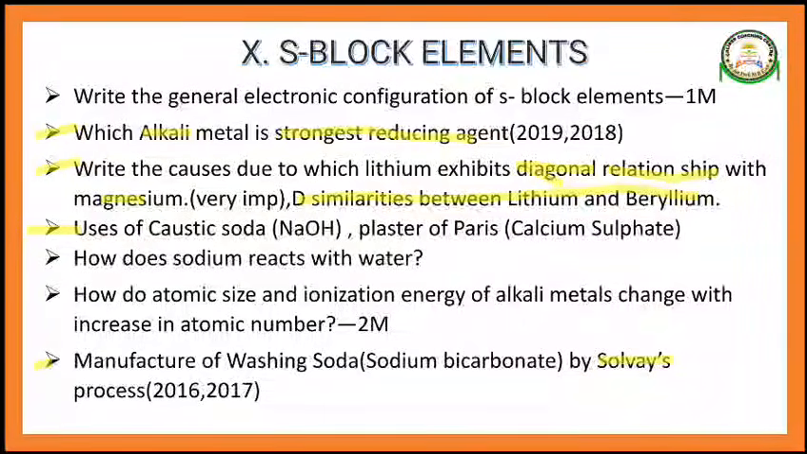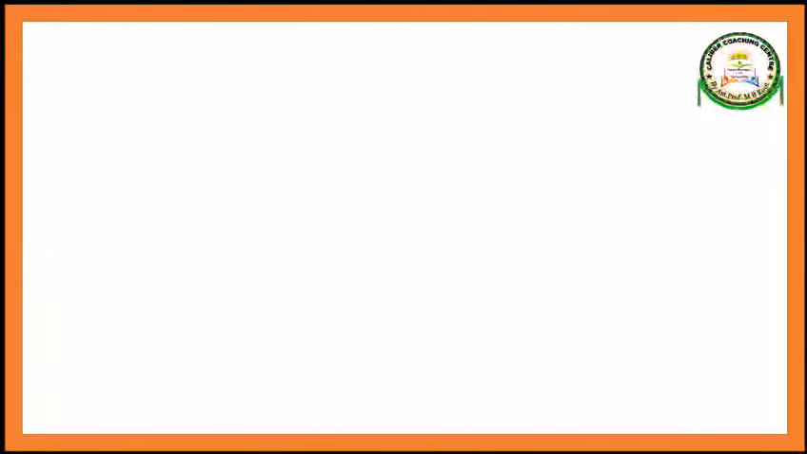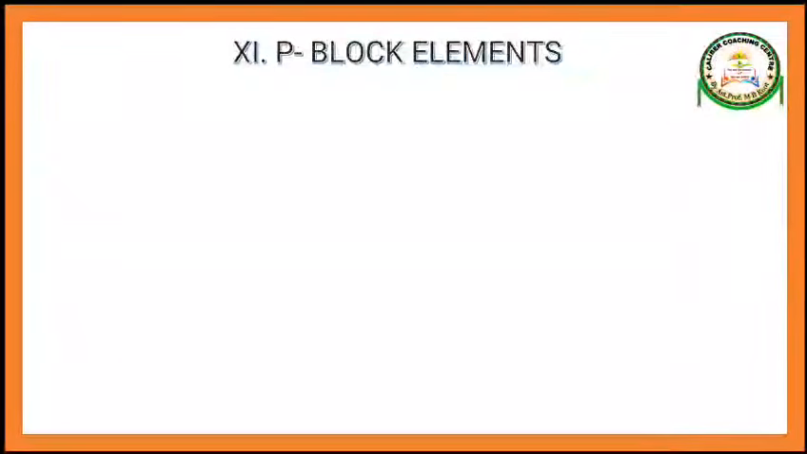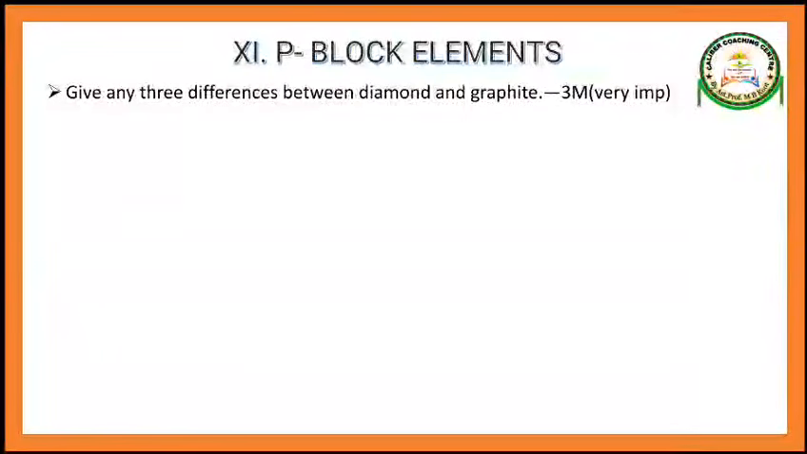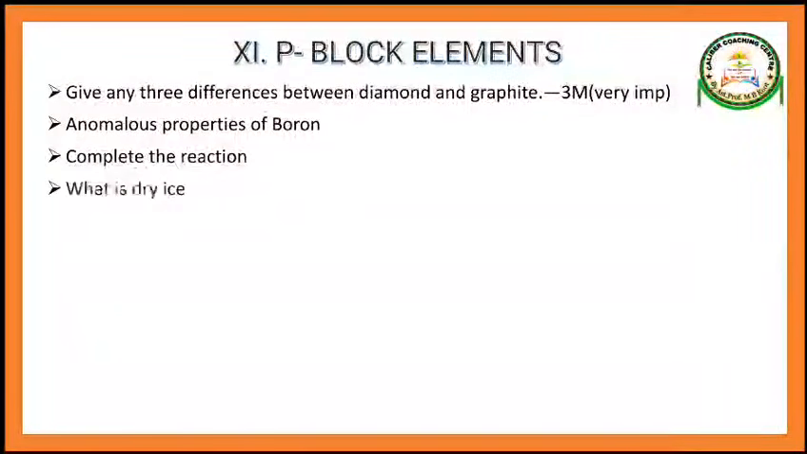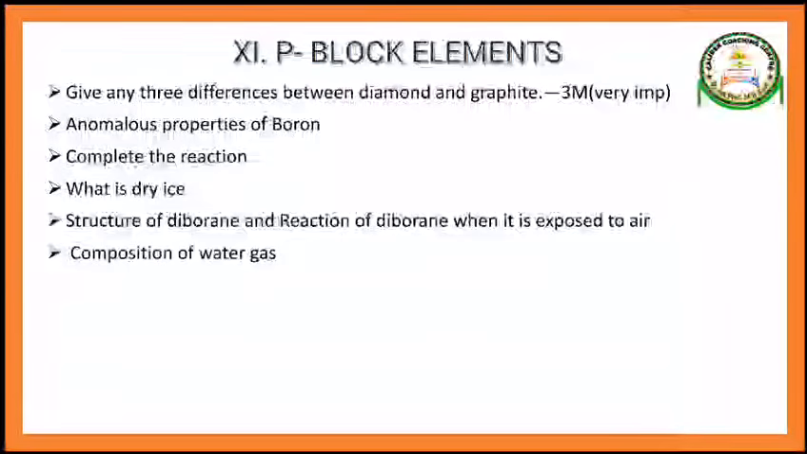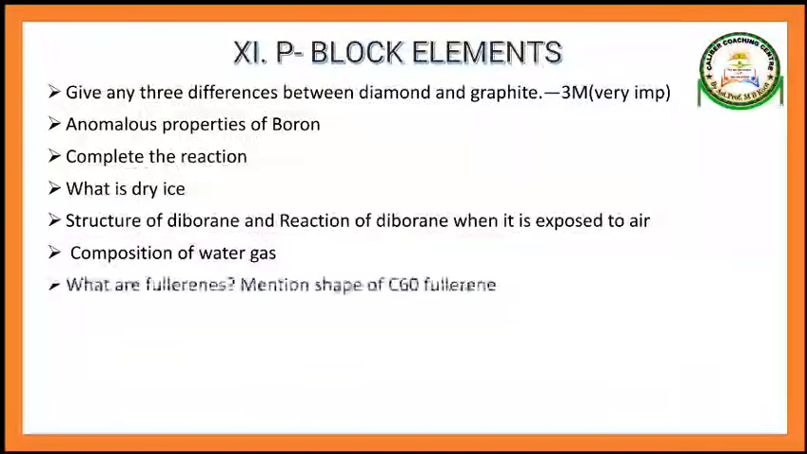Yes, guys. Now we'll move on to Chapter number 11, P block elements. Give any three differences between diamond and graphite. Anomalous properties of boron. Complete the reaction. What is dry ice? Structure of diborane and reaction of diborane when it is exposed to air.